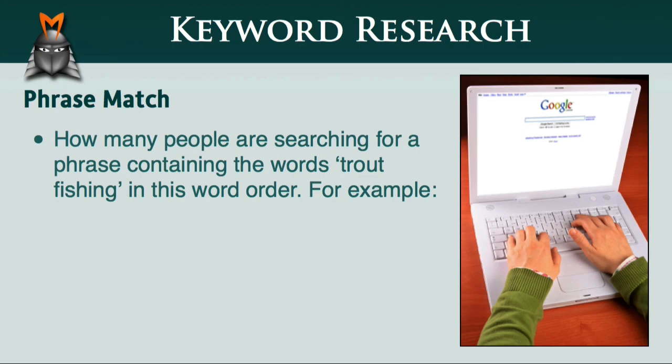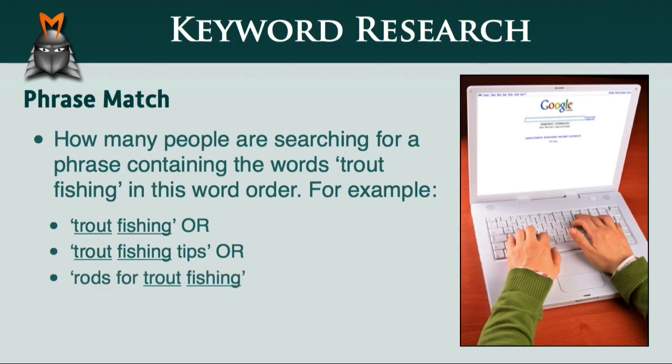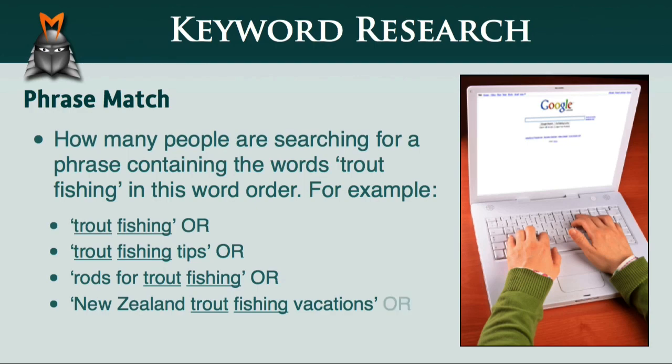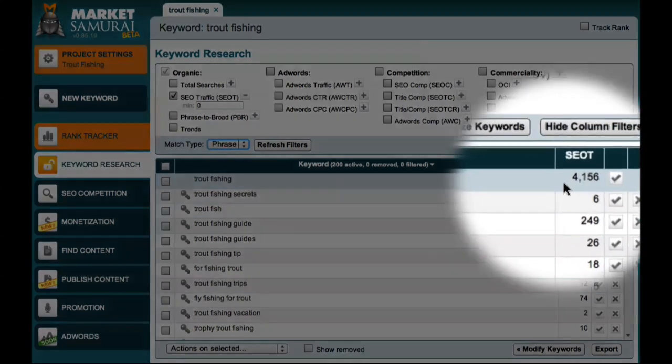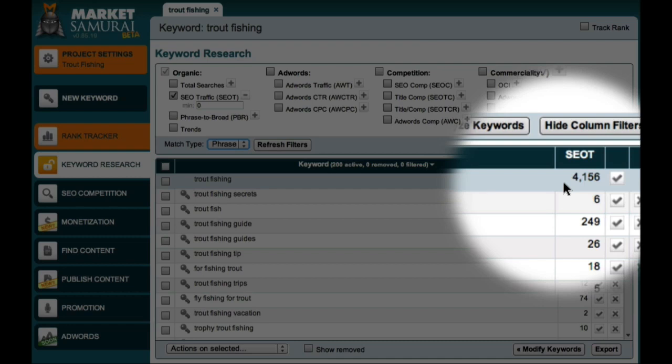For example, this would include people searching for phrases such as trout fishing or trout fishing tips or rods for trout fishing, or even New Zealand trout fishing vacations, and also many other variations. So in this example, when I set my match type to phrase match, I can see that 4,156 people per day are searching for a phrase that contains the words trout fishing in that order, along with some other keywords.